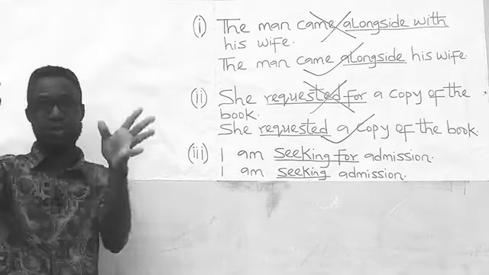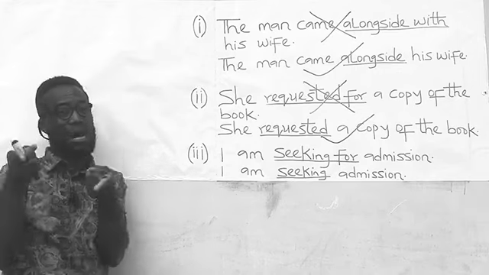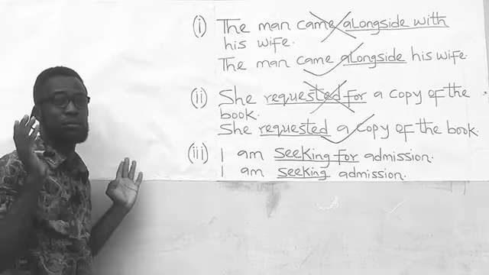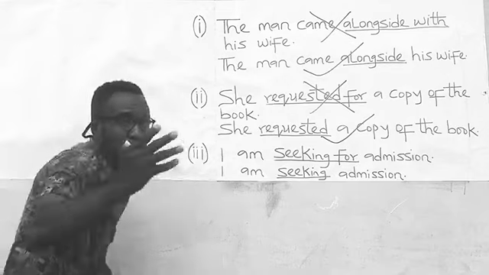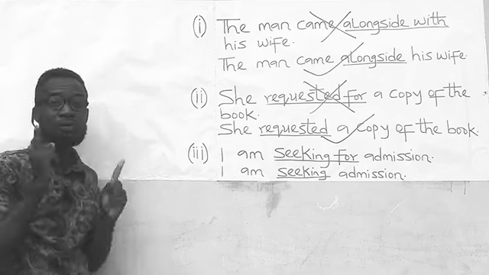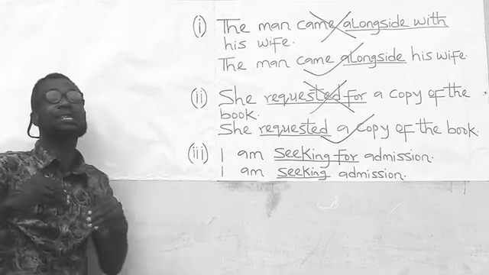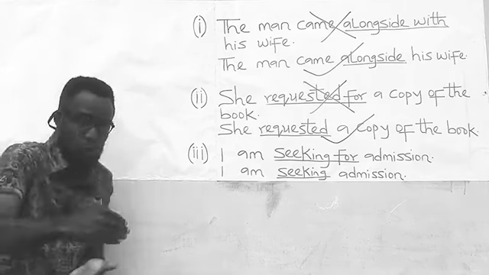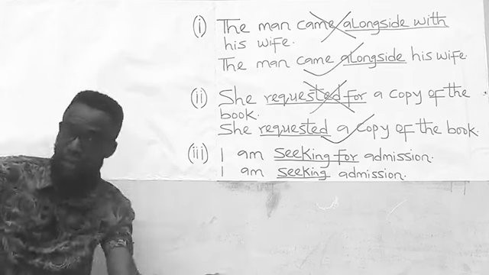I believe that is understood. The same thing is applicable to demand. Demand as a verb does not take a preposition. It does not carry the preposition for. You don't demand for something. Rather, you demand something. It is when demand exists as a noun that it can carry the preposition for. So look at it. You don't demand for something. Rather, you demand something because it is used as a verb there.